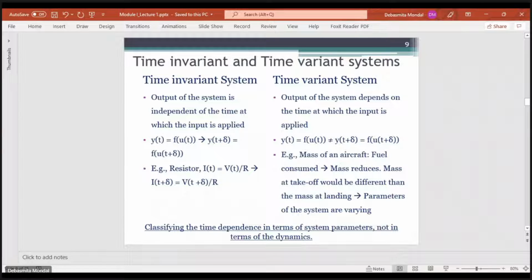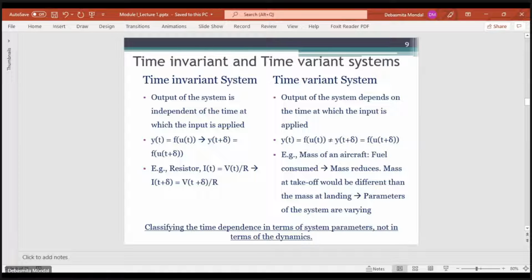And so as the fuel is burning, the overall mass of the system is reducing. So the mass of the overall aircraft at the time of takeoff will be different from the mass at the time of landing, because in the meantime maybe a majority of the fuel has been burnt off. So the parameters of the system are varying with time. These kinds of systems are known as time variant systems.